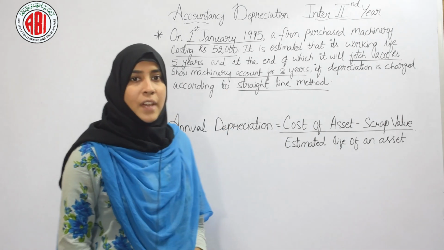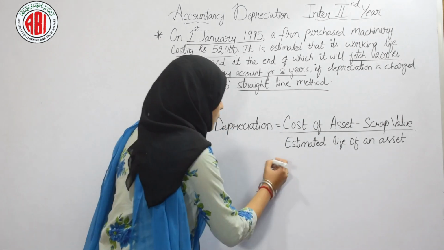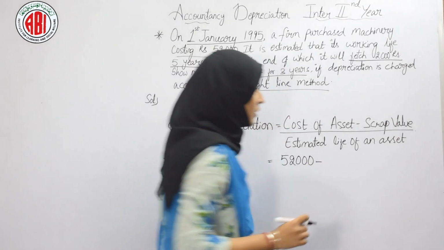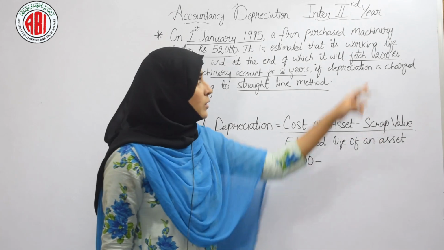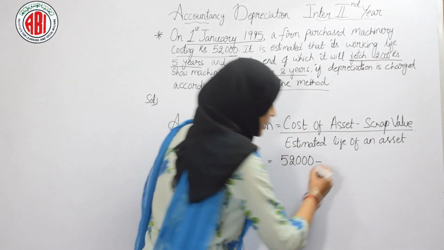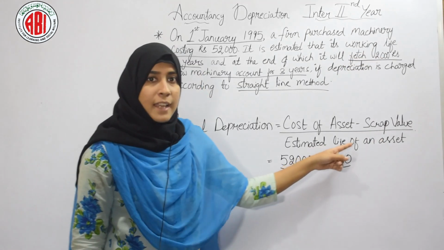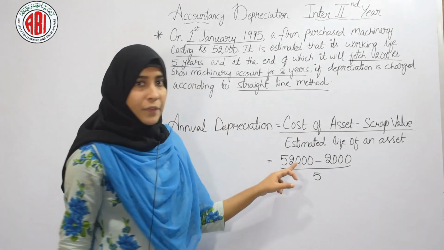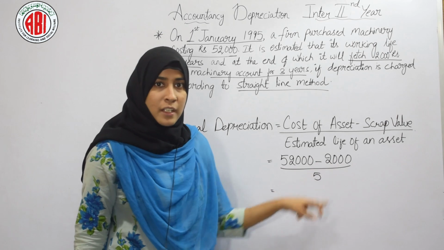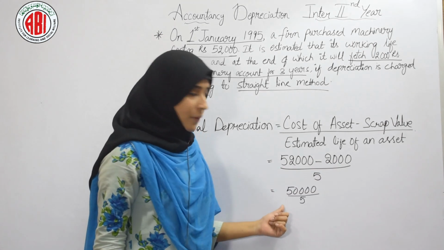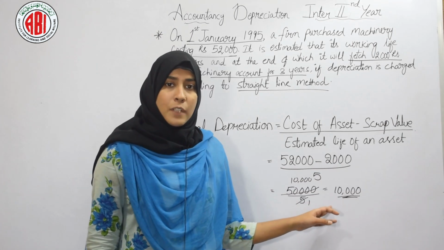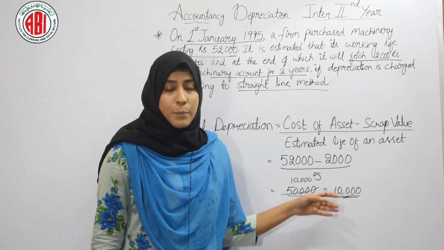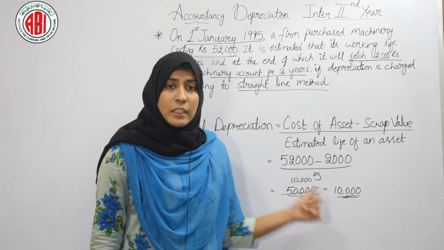Now we will place the values in our formula. What is the cost of asset? 52,000 minus what is our scrap value? That is 2000 rupees, by estimated life of an asset, that is 5 years. Therefore 52,000 minus 2000 comes to 50,000 by 5. Therefore our rate of depreciation will be 10,000. So this 10,000 we will provide as depreciation for 3 years.